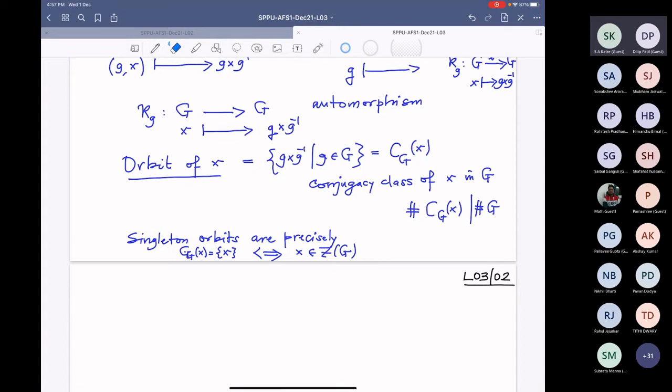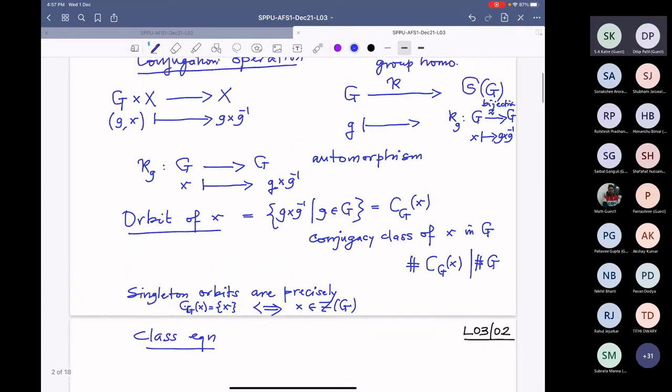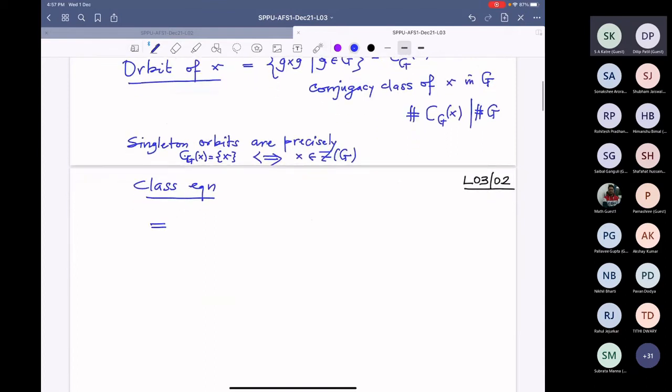So therefore, the class equation of this action is, with the cardinality of X being G in our case, the cardinality of G equal to the cardinality of the center plus the cardinalities of all these conjugacy classes.